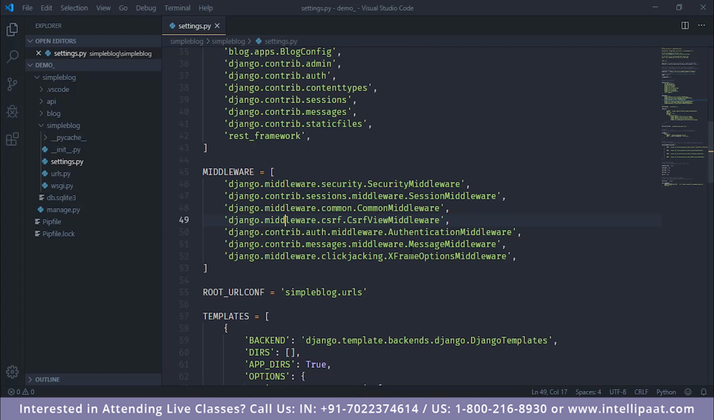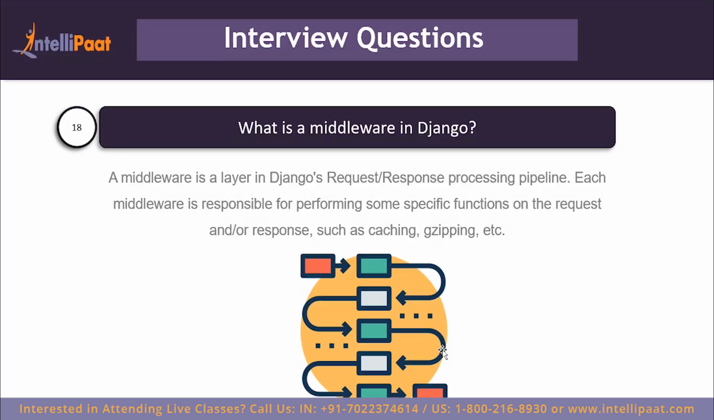So for instance, this middleware is for authenticating the user. So any request that can only be sent by an authenticated user, like editing a blog post, is taken care of by this middleware. And there are other middlewares regarding security and performance and so on and so forth. So let's move on to the next question.